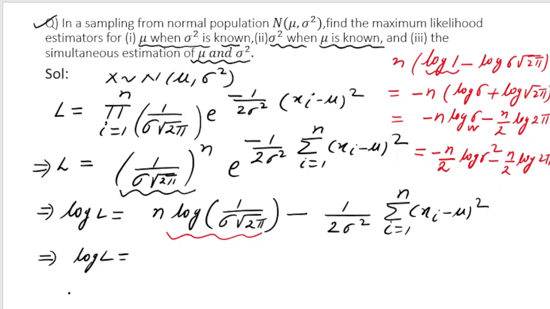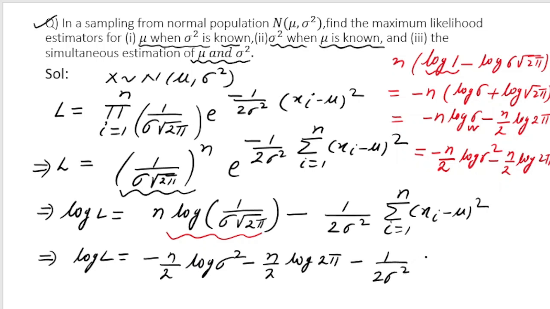So I hope you have understood it. This can be written as minus n by 2 log of sigma square minus n by 2 log of 2 pi, and then minus 1 by 2 sigma square summation (xi minus mu) whole square, i varies from 1 to n. And this is our main result, because I will have to maximize log L.